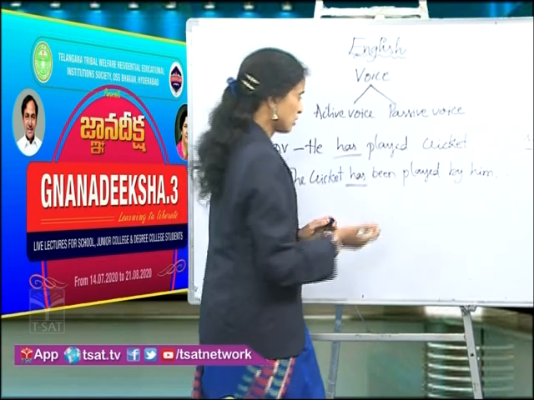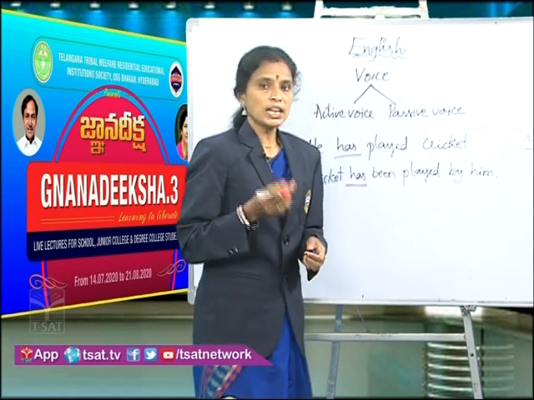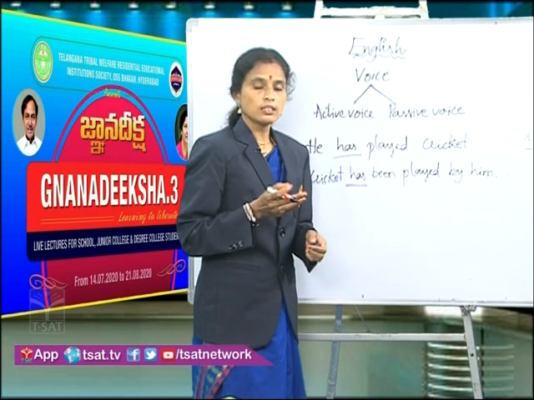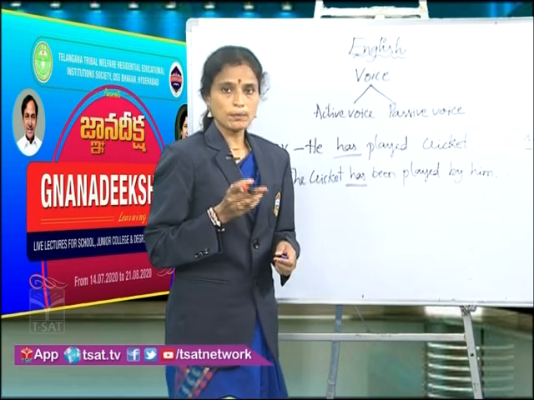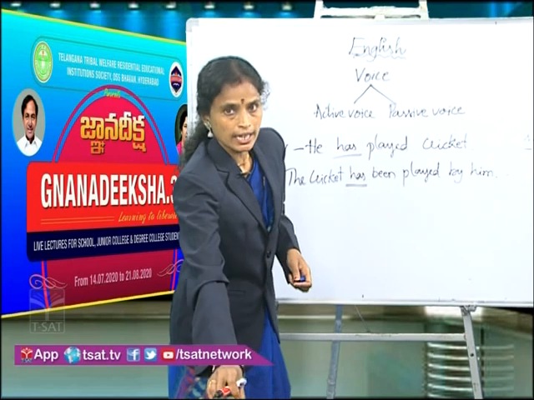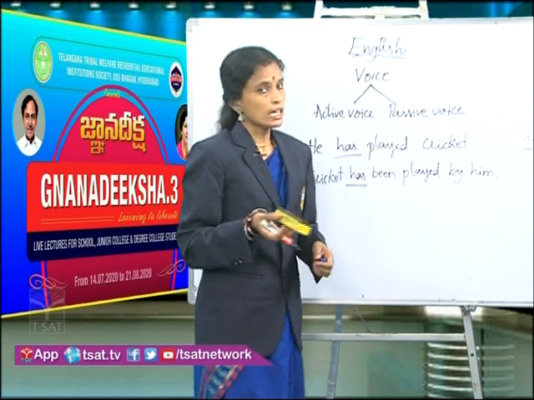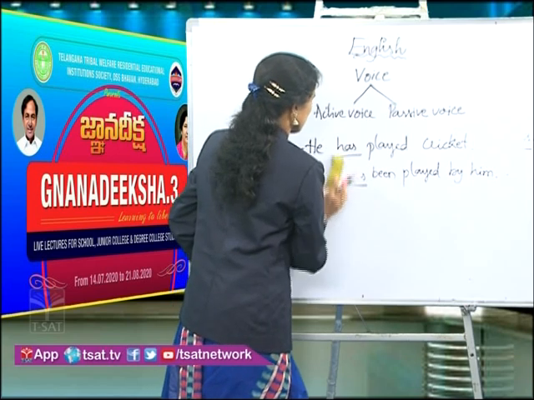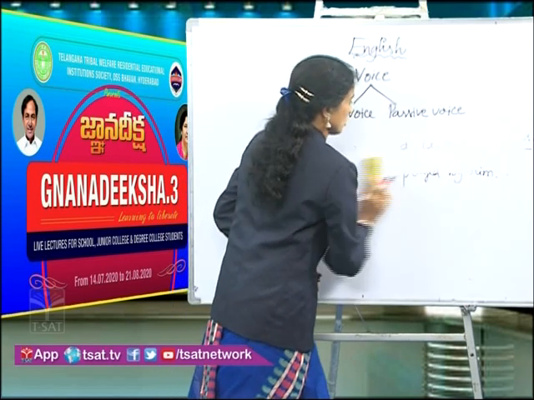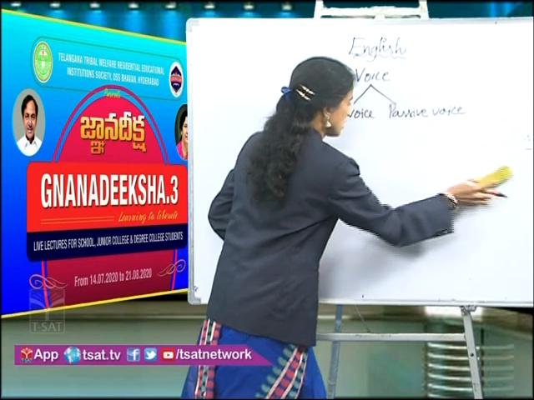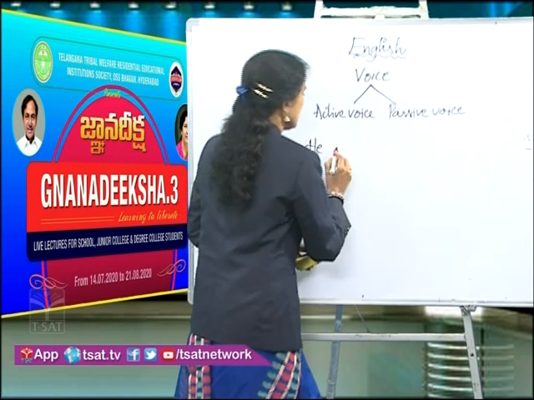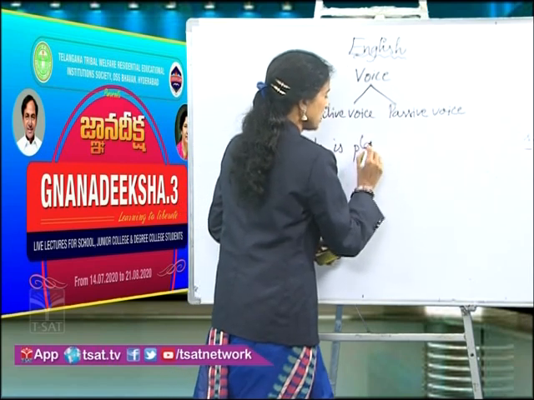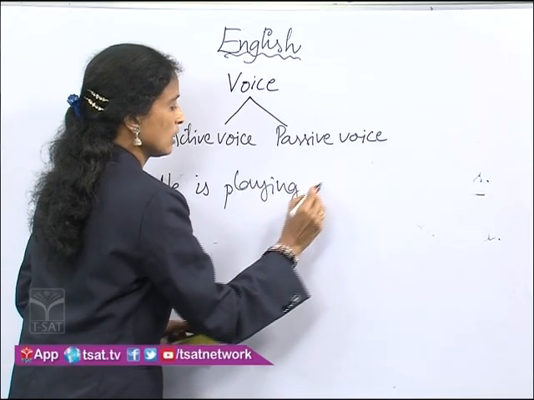Now, if you find any active sentence with the V4, that means V1 plus ing form, in that case, we use the be form being. Even for that, let us have an example. He is playing cricket.